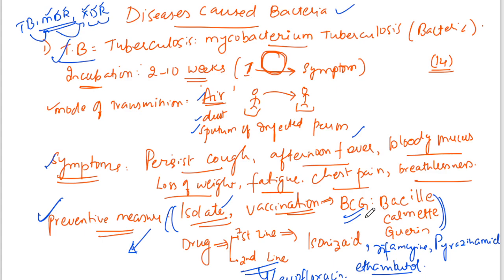In the second line drugs we use levofloxacin, ethanamide, and meropenem. If a patient does not use this medicine properly, then the bacteria will get resistance to these antibiotics, then the TB will convert to MDR TB, and then to XDR TB.